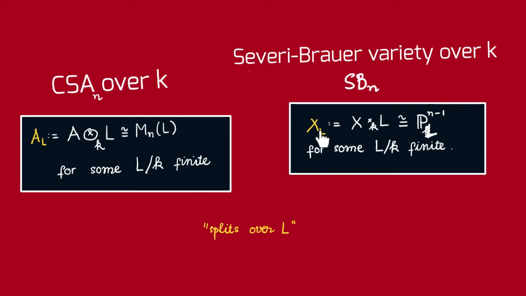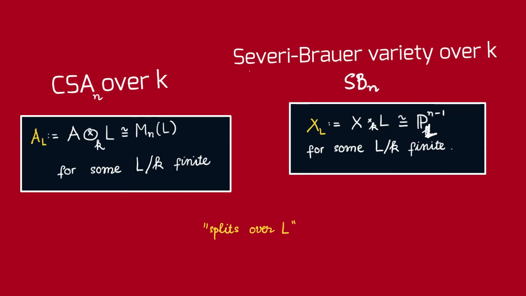So if the fiber of X over L is isomorphic to the projective space, then we say that X splits over L. Recall that a central simple algebra always has a finite Galois splitting field. And the same is true for a Severi-Brauer variety: it's also going to have a finite Galois splitting field. And one quick remark: because X becomes isomorphic to the projective space after base change, X itself has to also be smooth and projective.